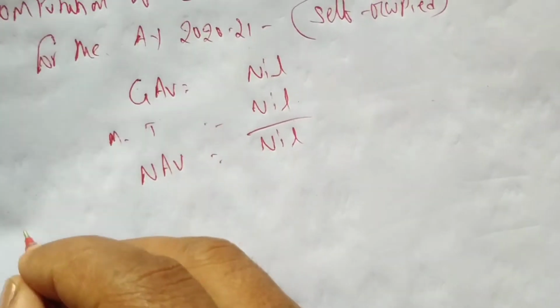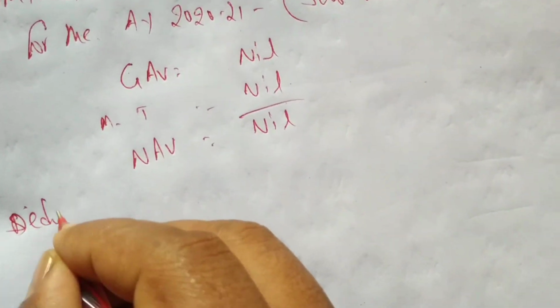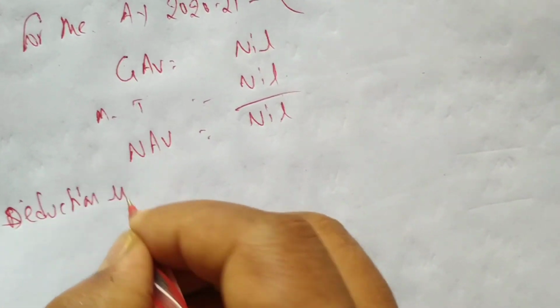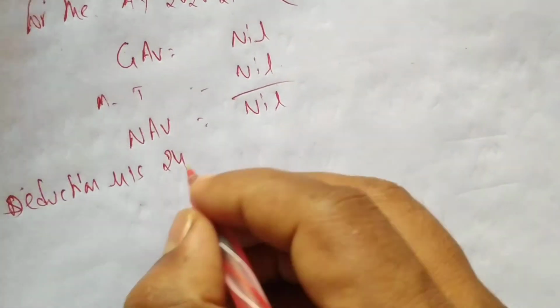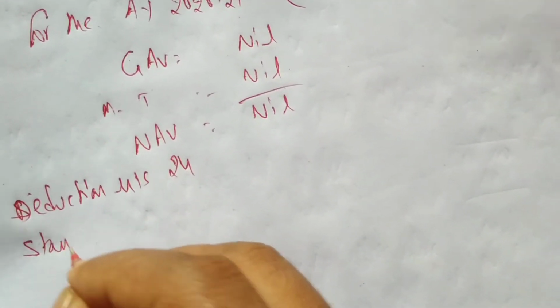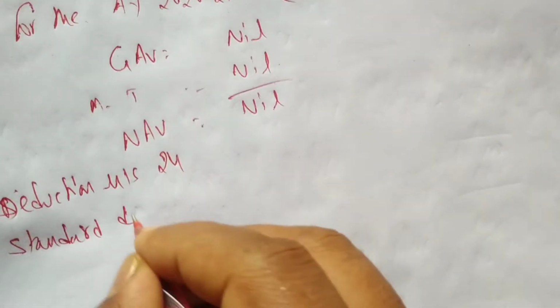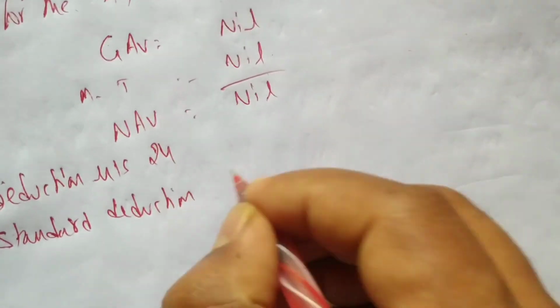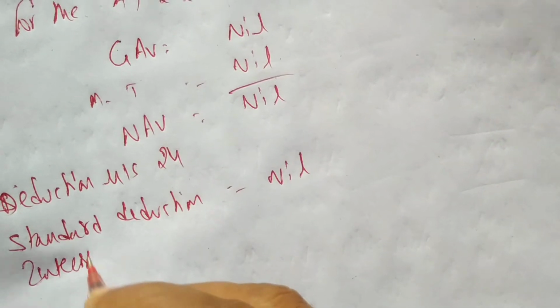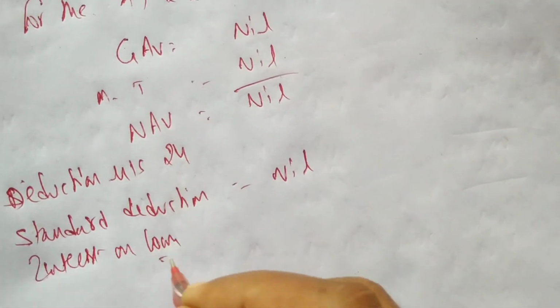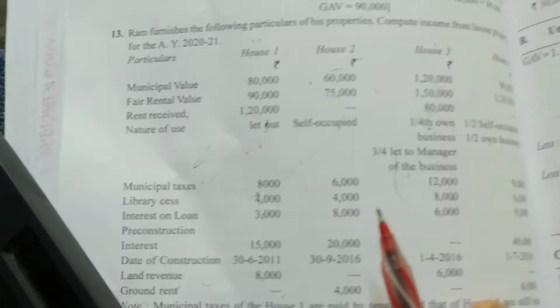Now from here onwards, this is important. Deductions under section 24 are also nil. Standard deduction is also nil. Only one deduction is given, that is interest on loan. We have two types of interest on loan, one is pre and one is post.